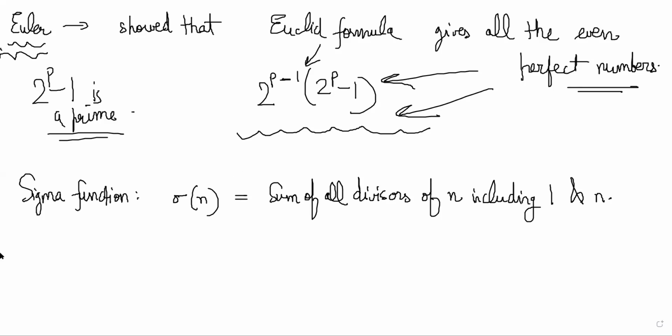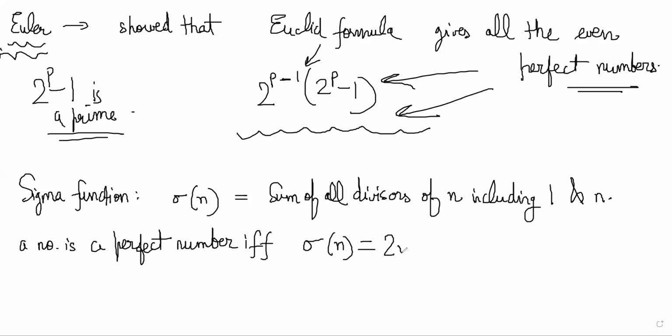Technically a number is a perfect number if and only if sigma of n is equal to 2n. Tell me if you both are understanding this. A number can be perfect only if sigma of n is equal to 2n, no? Because perfect number means all the proper divisors should add to n, and here in sigma you are including n also, so sigma of n will be n plus n, or 2n.